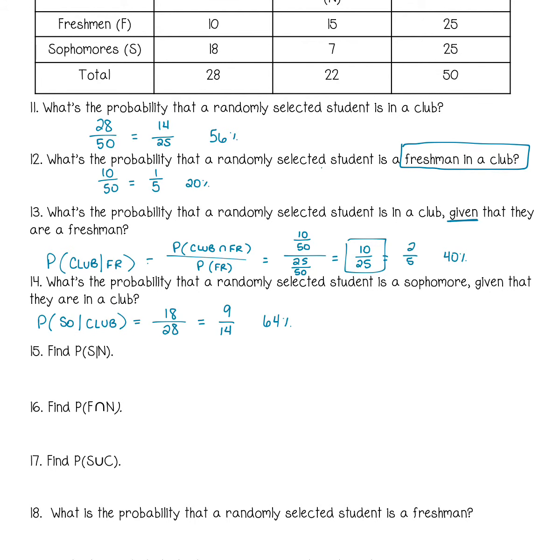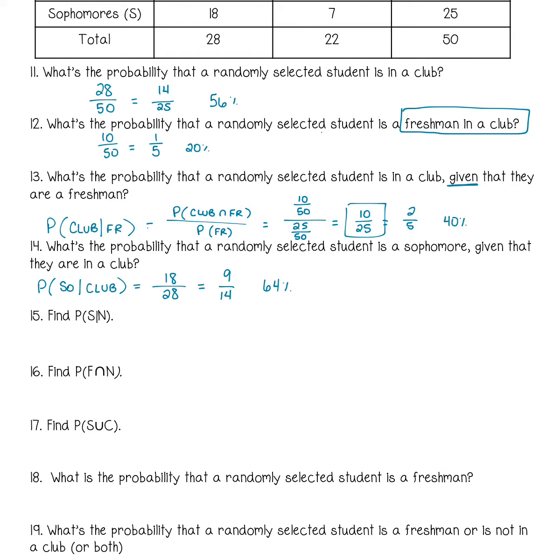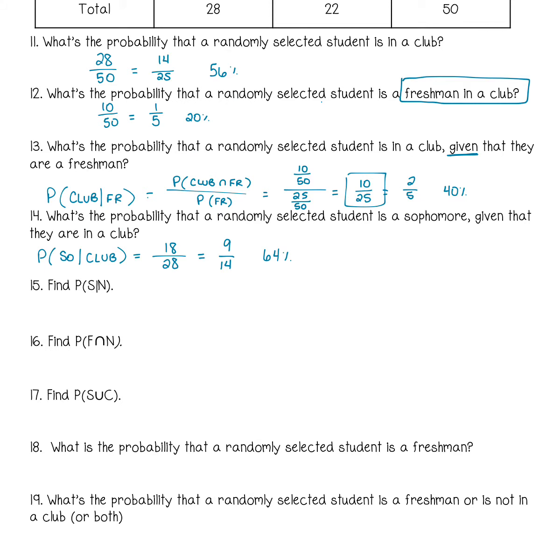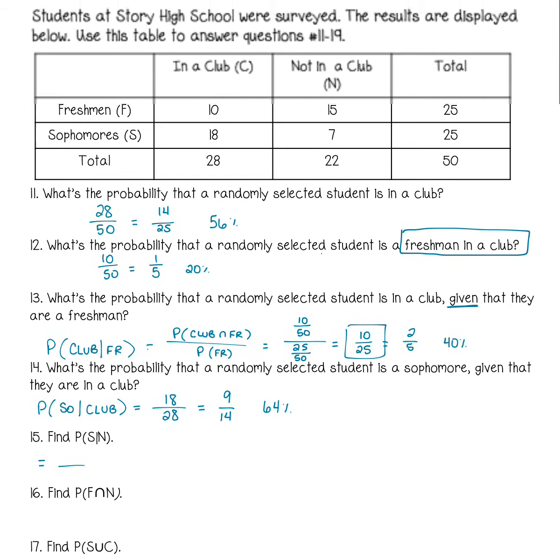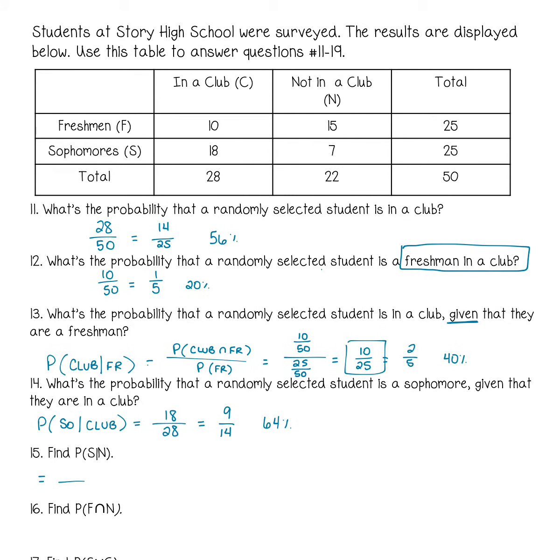Now, instead of writing it all out, they've shrunk it down for us. Probability of sophomore given they were not in a club. Our population has now been reduced to not in a club. How many kids were not in a club? When I look at my frequency table, I've got 22 students who are not in a club. Of those 22, how many are sophomores? The answer is 7. I'm pretty sure that's reduced, and that is 32%.